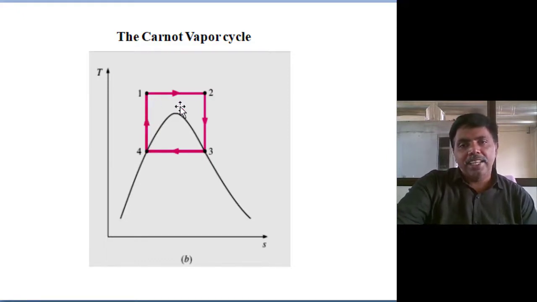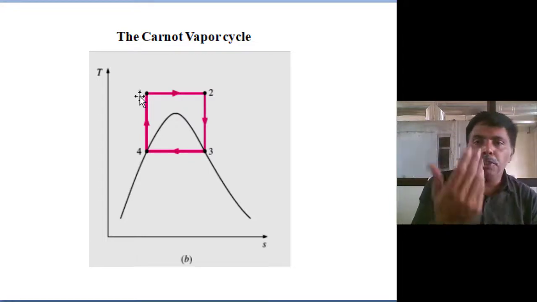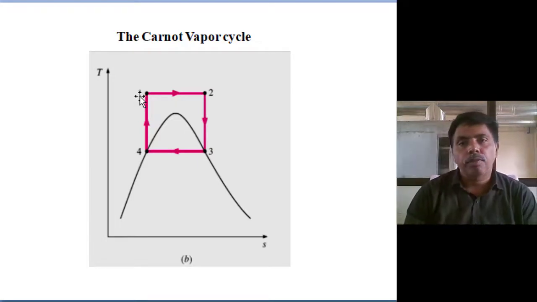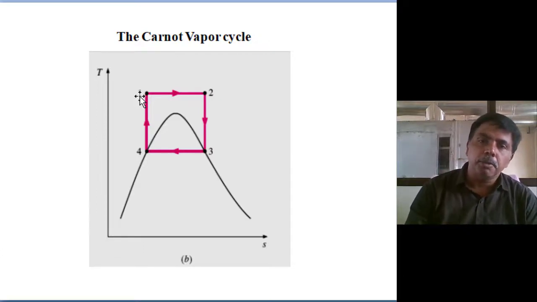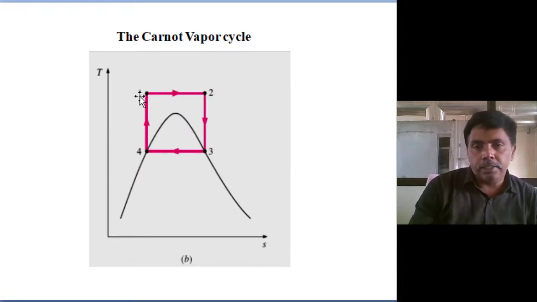But a constant temperature heat supply process is not possible. Above the supercritical point, the liquid directly converts to vapor. Then heat supply in a constant temperature process is practically not possible. These are the hurdles of the Carnot cycle.